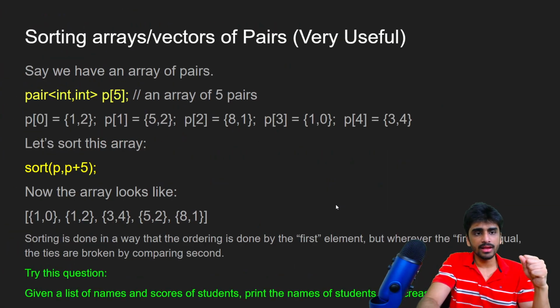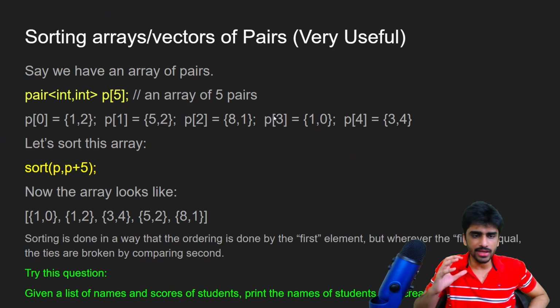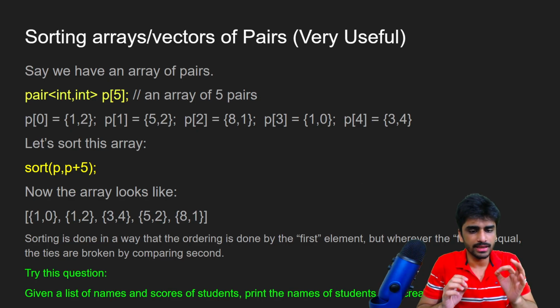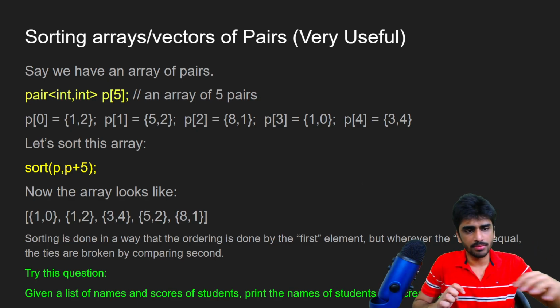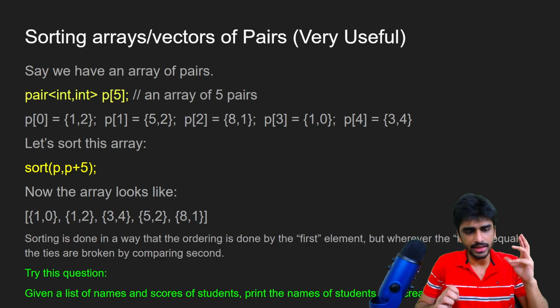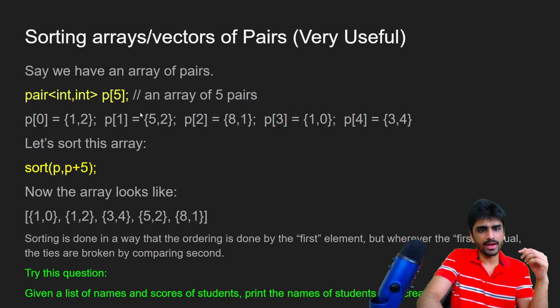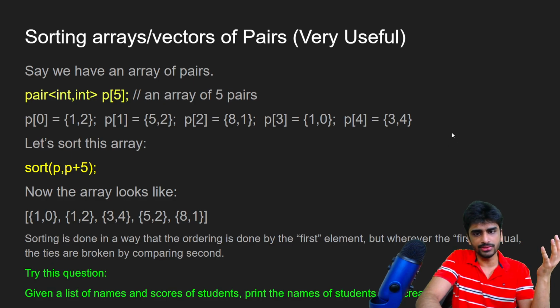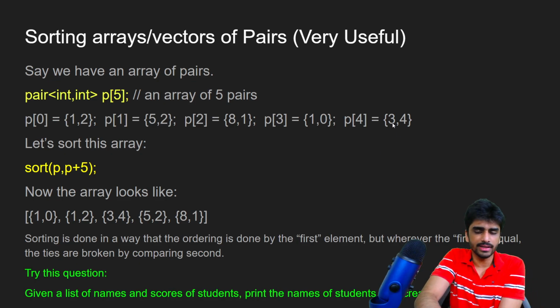Okay, now we have sorting arrays or vectors of pairs. Now this is the main use case of pairs. As far as I know, this is the main case where pairs are used, because when you sort the pairs, they behave in a very interesting way. So let's say I have an array of 5 pairs here, and I have assigned the values. Okay, so p0 is 1 comma 2, p1 is 5 comma 2, 8 comma 1, and then 1 comma 0, and finally 3 comma 4.